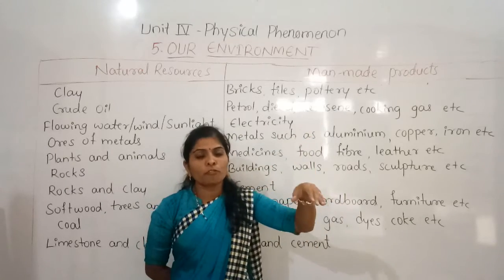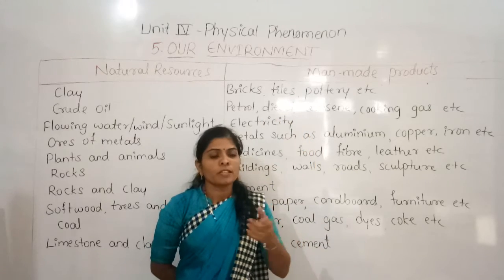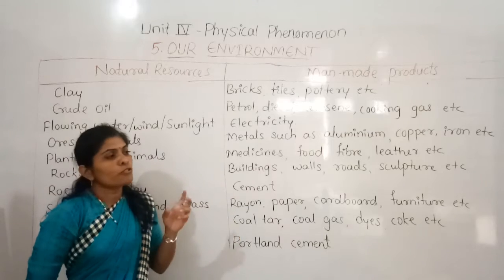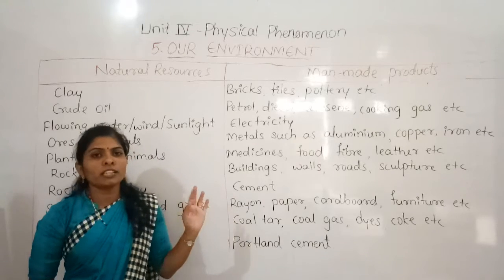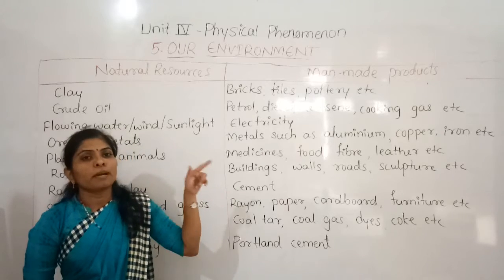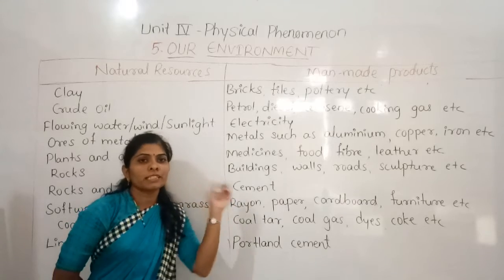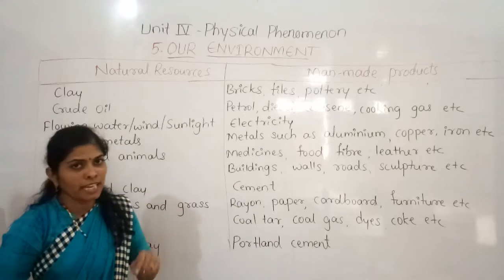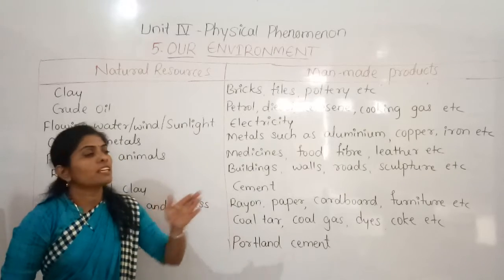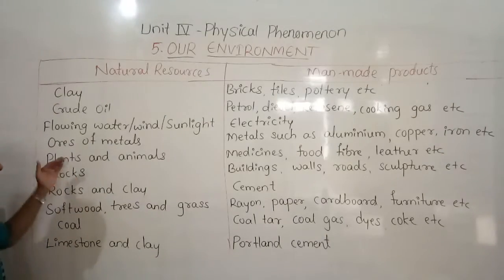The water falls from a height, and there they use some turbines and machines. When the water flows, the turbine starts rotating, and when the turbines rotate, that is mechanical energy. Whenever the turbines are in motion, we call that the mechanical energy, and that mechanical energy is converted into electricity, right? This is for the natural source.